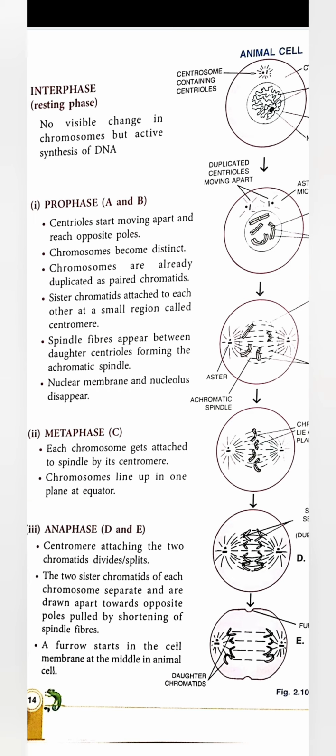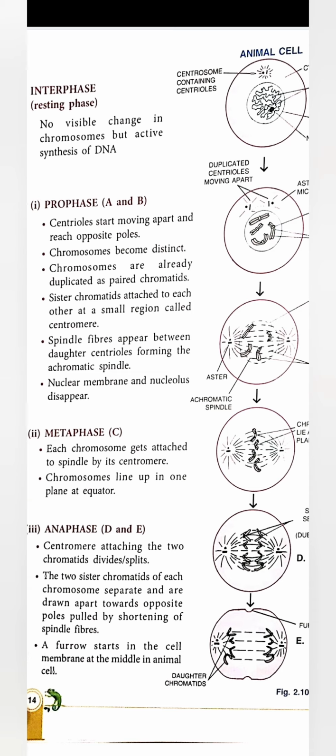So as you can see in the diagram, chromosomes are thick and visible in early prophase, and in late prophase you can see the spindle fibers are formed and attached to the centromere, and the chromosomes start moving toward the metaphase plate, or toward the equator.